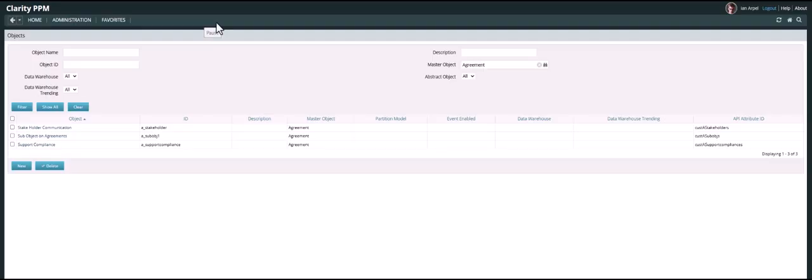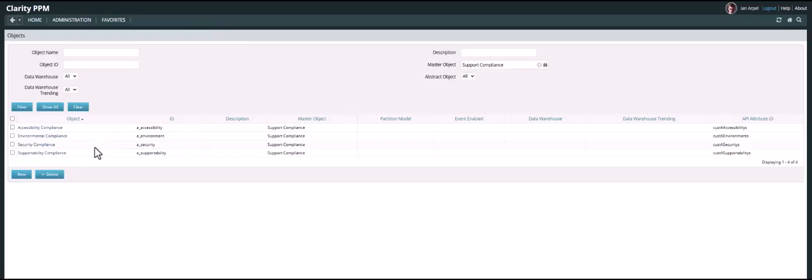Support subobjects on agreements. User will be able to create second level and third level subobjects using agreement object. For the demo purpose, we have created few second level subobjects with master object as agreement, and support compliance is one of the second level subobject of agreement. And we have created some third level subobjects by using the support compliance as the master object.